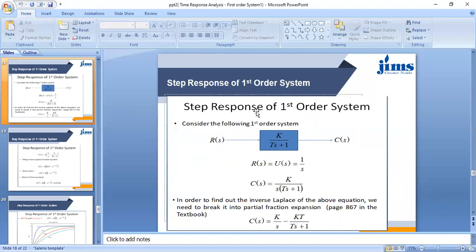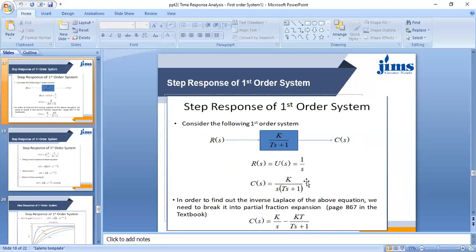If we talk about the step response, that means we have to provide a step input signal. That means Rs is equal to Us. The Laplace transform of the unit step signal ut is 1 by s, so instead of Rs we will take 1 by s, so that Cs by Rs is equal to k by Ts plus 1. We put Rs is equal to 1 by s here, then we get Cs is equal to k by s times Ts plus 1.